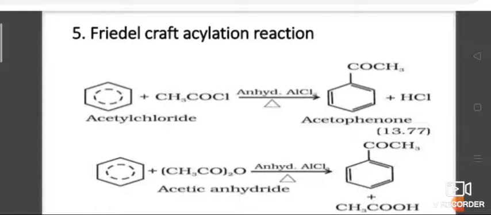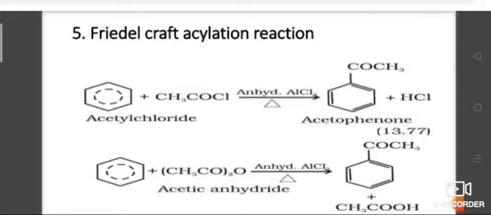Next, Friedel-Crafts acylation. When benzene is treated with an acyl halide or acid anhydride in the presence of a Lewis acid, acyl benzene is obtained as a product. So benzene is there. CH3COCl is acetyl chloride. On treating with anhydrous aluminum chloride, a Lewis acid, it gives acetophenone. Benzene with COCH3 is known as acetophenone.